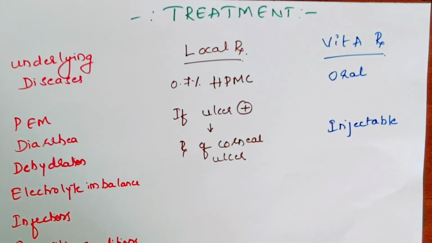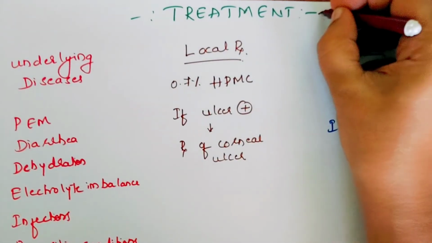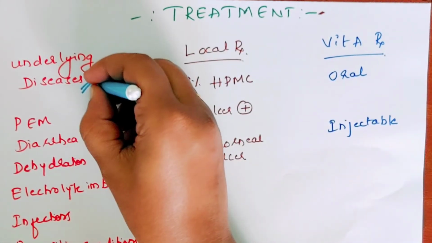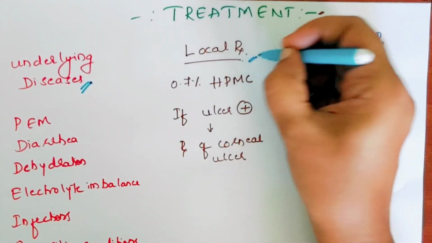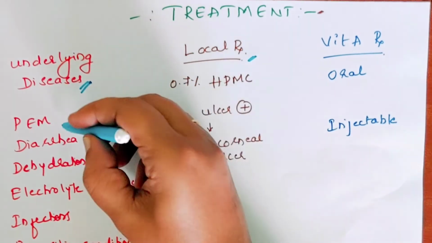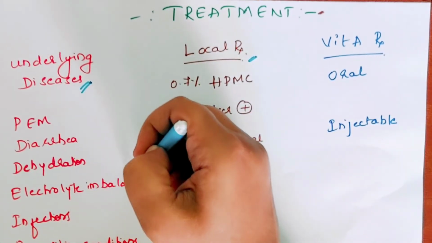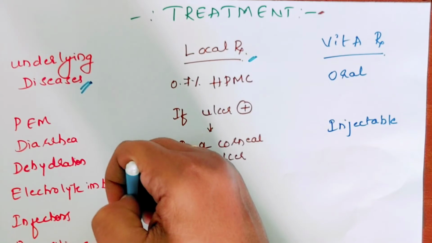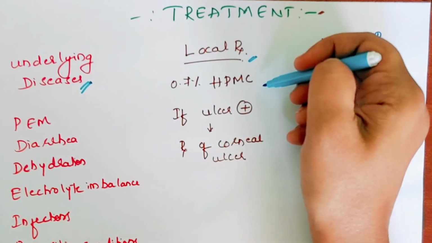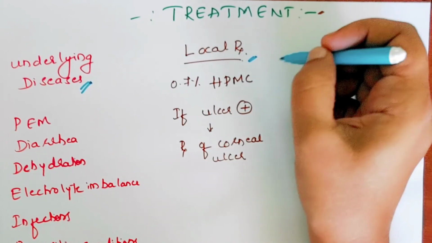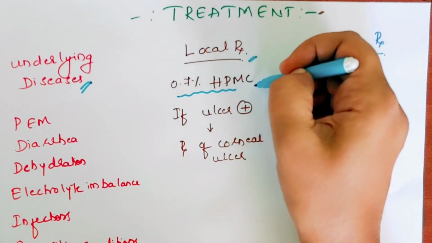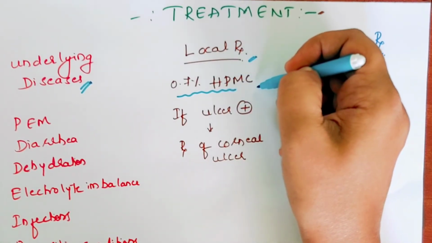Now moving on to the important aspect of vitamin A deficiency, that is the treatment. Whenever it comes to treatment, you should always treat the underlying disease first. Then there is local treatment of the eye, and then systemic treatment with vitamin A. Underlying disease like protein-energy malnutrition, diarrhea, dehydration, electrolyte imbalance, infections and parasitic conditions has to be promptly treated by the pediatrician. Then for the eye, since the child has very dry eyes, you should treat these patients with 0.7% HPMC, that is hydroxypropyl methylcellulose. Then the symptoms of dryness will come down.